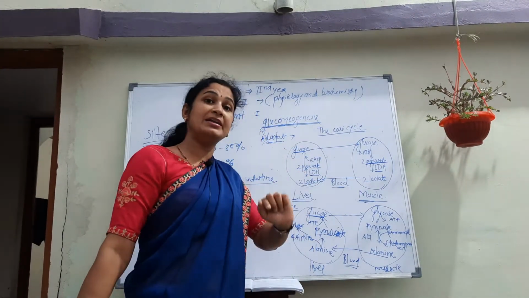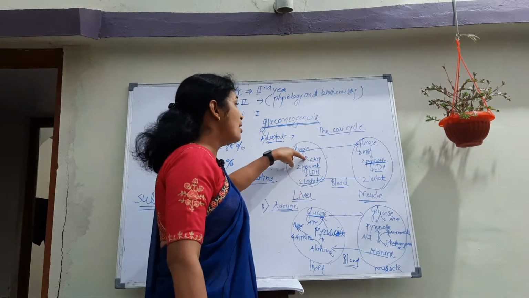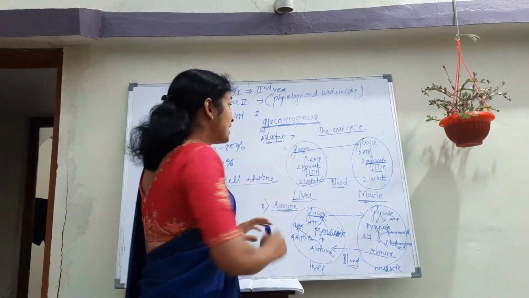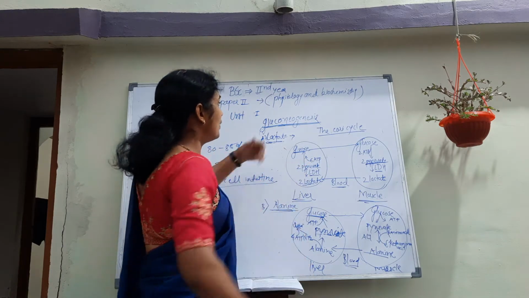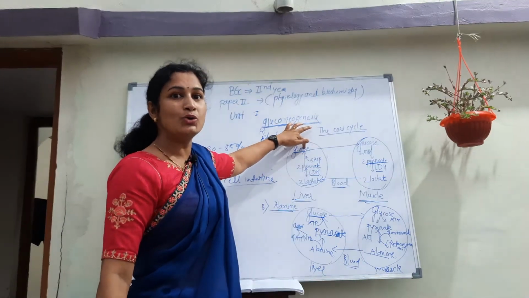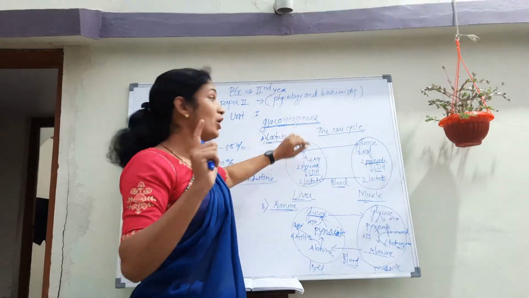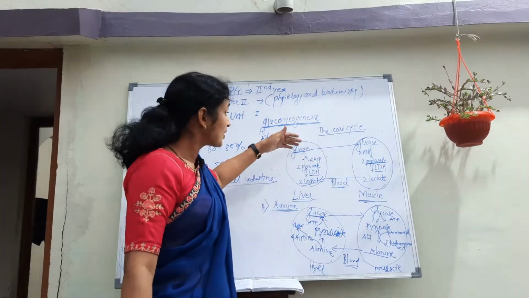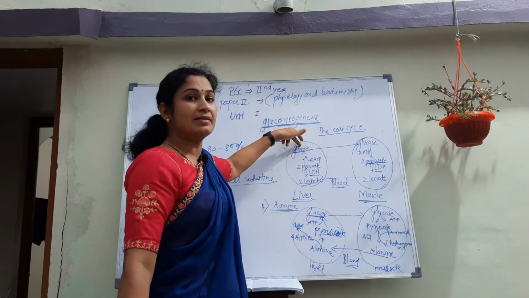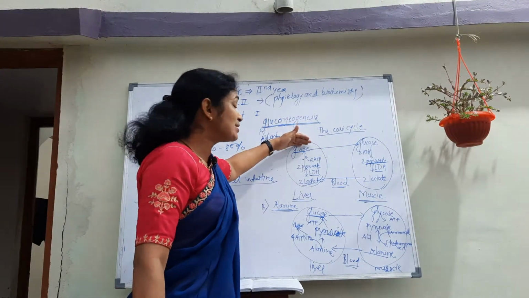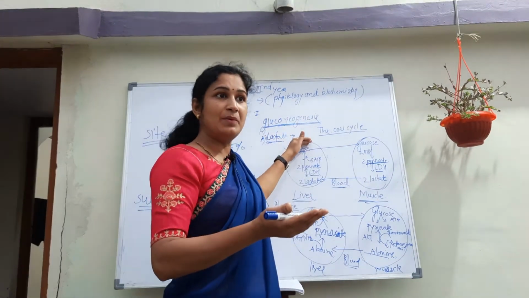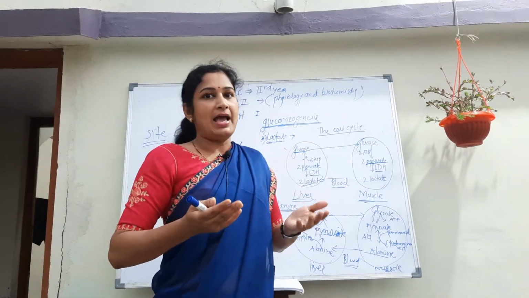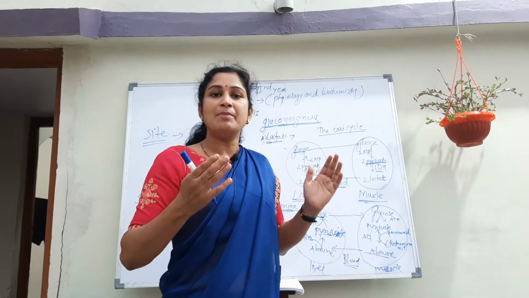Here also, what does LDH do? It converts this lactate to pyruvate, in the liver. Okay. Then this pyruvate is converted into glucose by gluconeogenesis. Gluconeogenesis happens here, and it makes this pyruvate into glucose. Then this glucose is released into the blood, and this glucose is used as energy for the various metabolic processes.